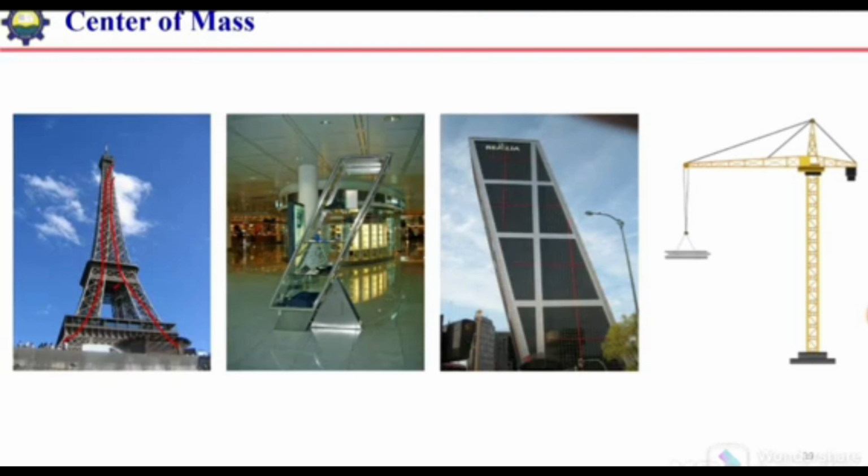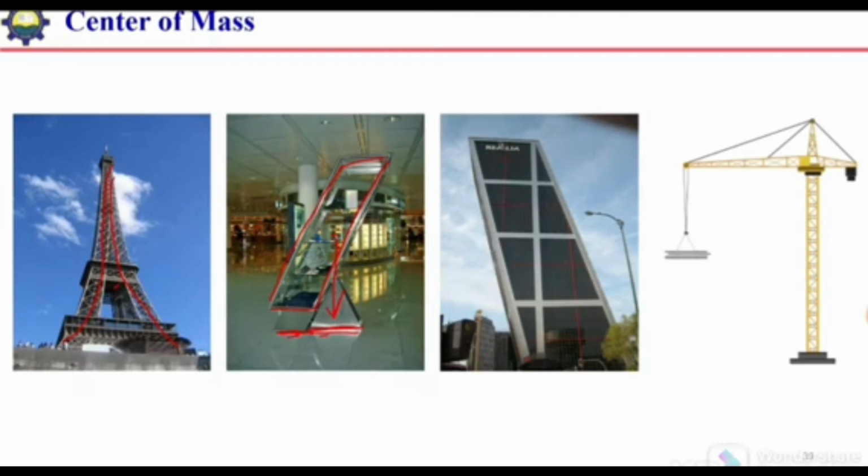Similarly, if we see this shoe rack in the market, alone it can topple because its center of mass will lie over here and it will be away from its supporting area, so it can topple. But if we want to make it stable, we need to increase its supporting area. Now this center of mass is passing through the supporting area, so it will become a stable structure.